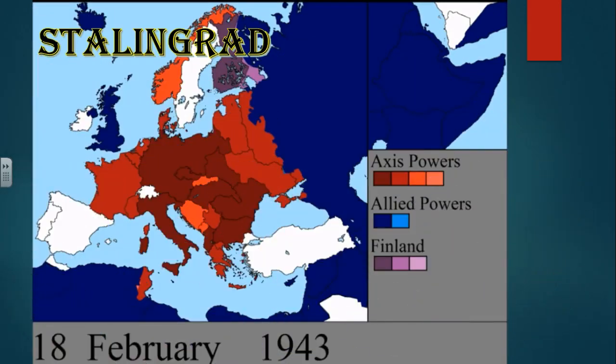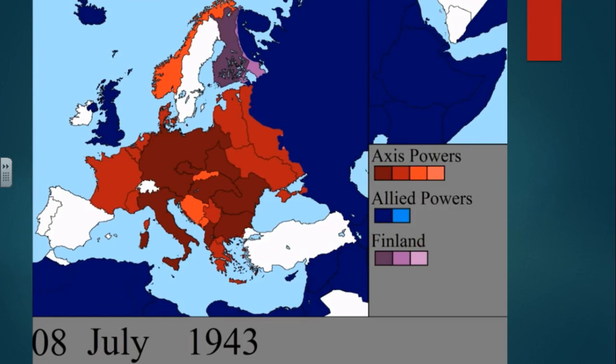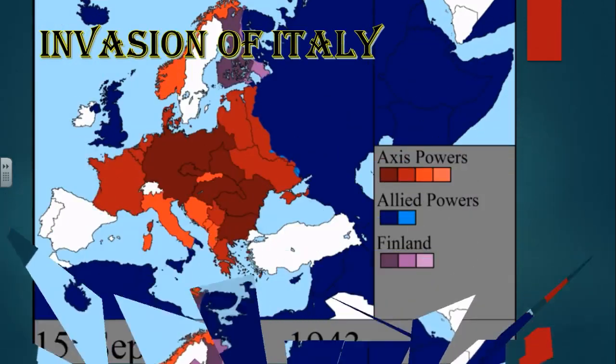Virtually none of Africa is now controlled by the Nazis and the Axis powers. This time we have Stalingrad happening. Remember, never get into a land war with Russia. It is always going to end poorly, and we're going to see the German area in Soviet Russia backed out slowly, and they're forced to retreat consistently. As you can see, this is consistently moving on here.